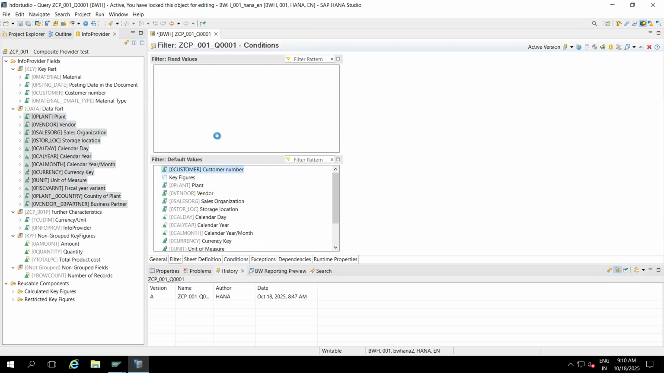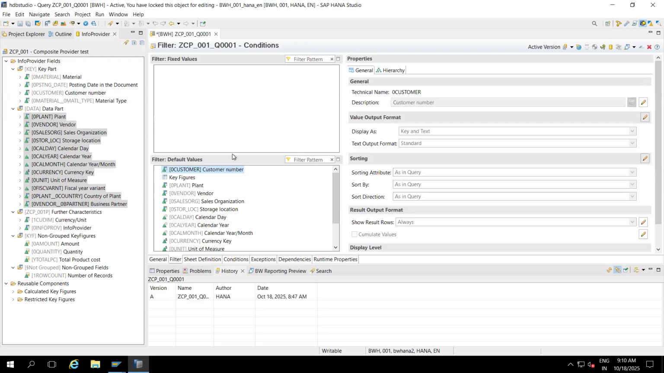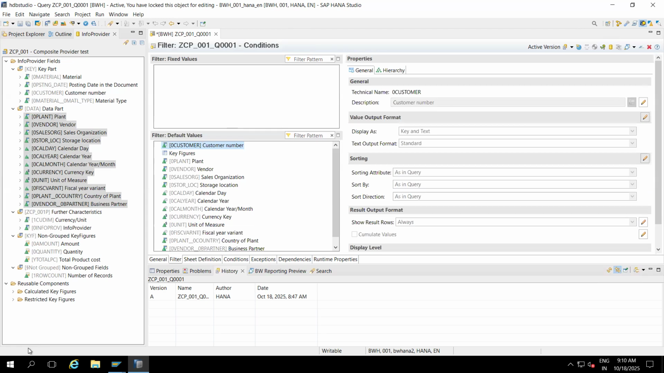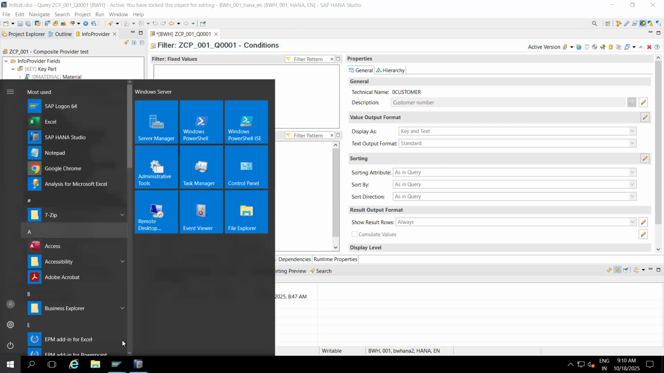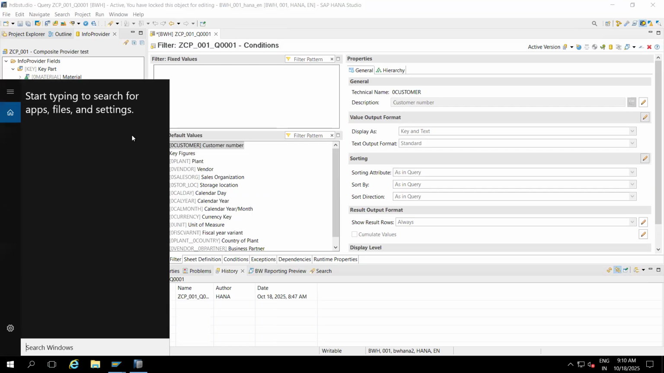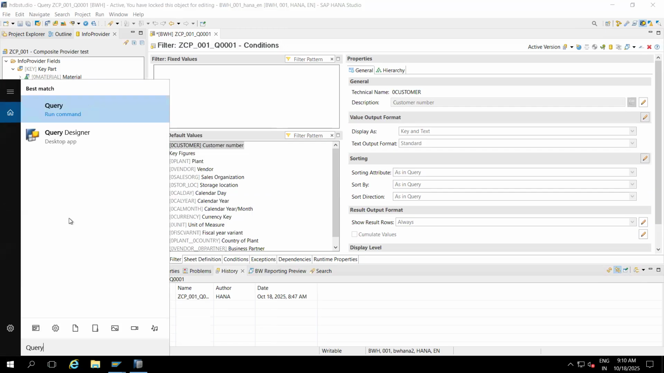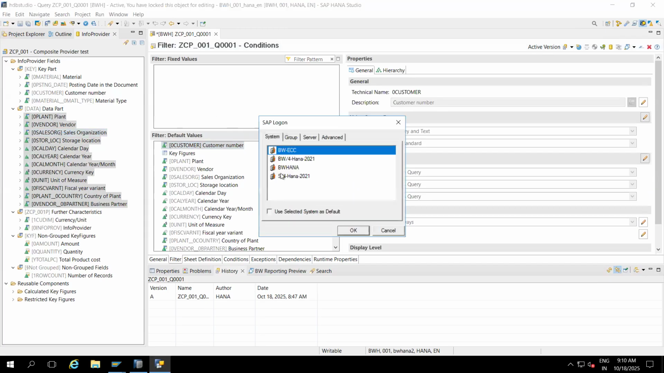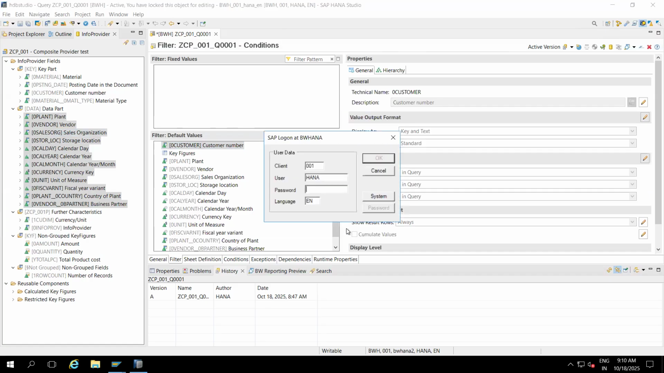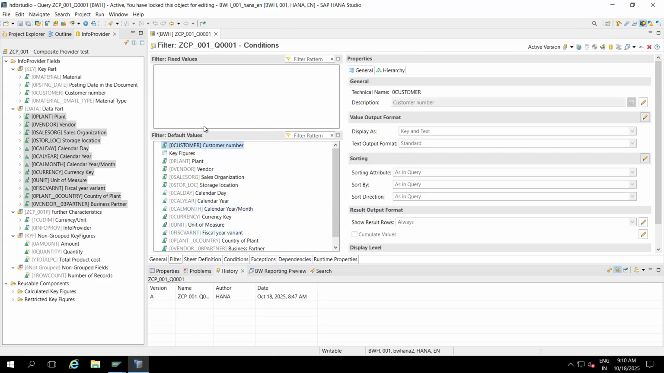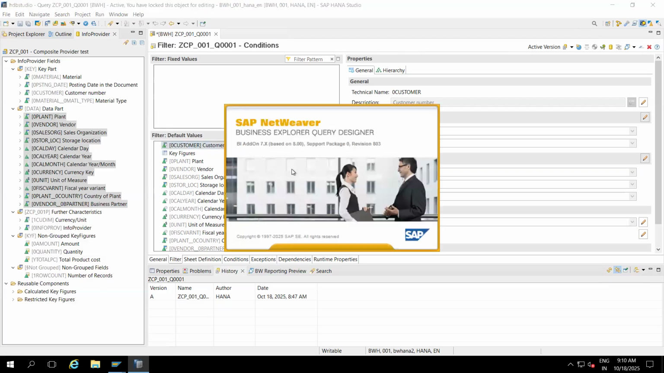So where will we create the conditions? In the older version, we have a different option. Let me show you that as well. Do we have the older version, the query designer? You type query designer. If we have it, then fine, just click on this. In the older version, I will show you how you create the conditions. In BW on HANA or BW for HANA it is the same screen, and if it is an older version, then we go for the query designer. In the query designer, we'll see how you create the conditions.